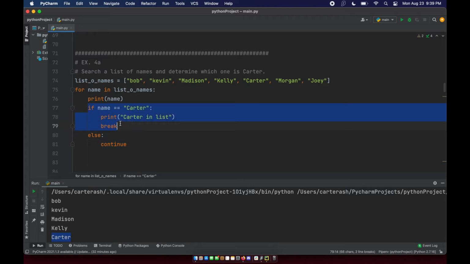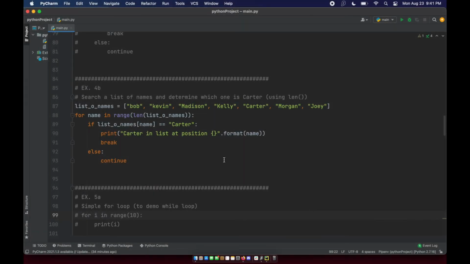The only condition that's going to stop this loop is either we finish or we get the correct value that we're looking for. This example is very similar to the one that we just saw, where we're looping through a list of names and we're trying to find the value of Carter.